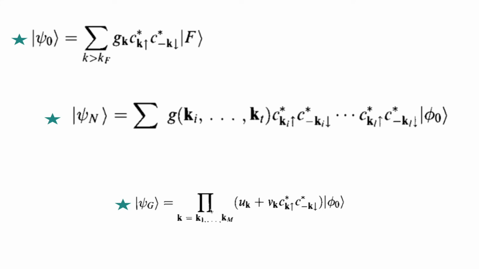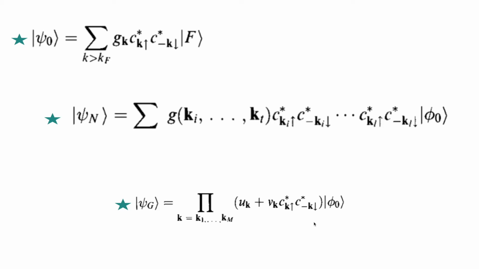What this actually means is that v_k is the probability that both electrons occupy this state, and u_k is the probability that they do not. Together they construct this ground state out of the vacuum.